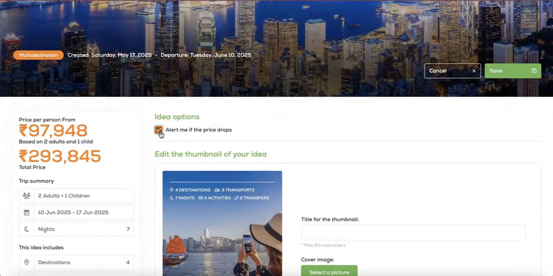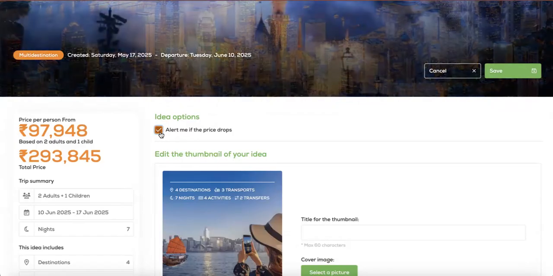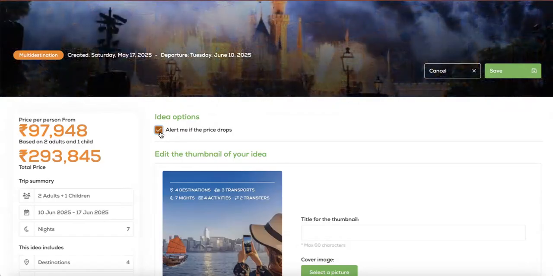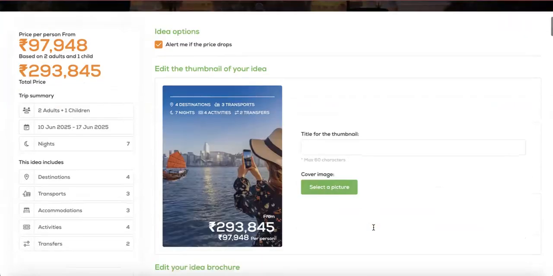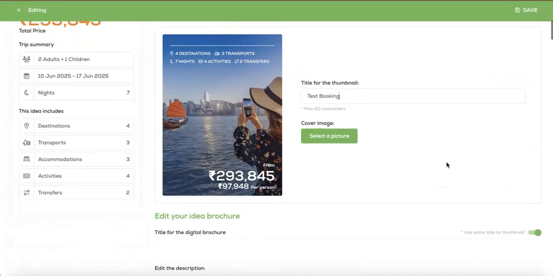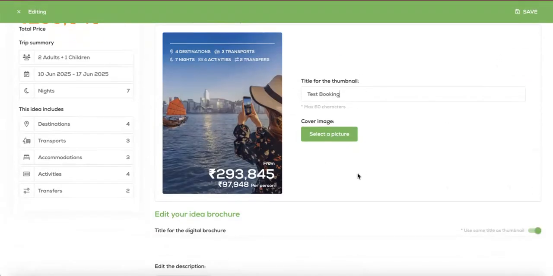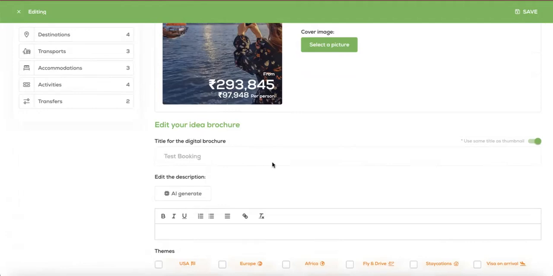Click on Alert Me if the price drops, where dynamic inventory has been picked up. You will get a notification from our system if the pricing has dropped. That helps you make more money, convince your client to book faster, and simply confirm the holiday in its entirety immediately. Save it on your homepage with the name of your guest or your personal reference number to search later.